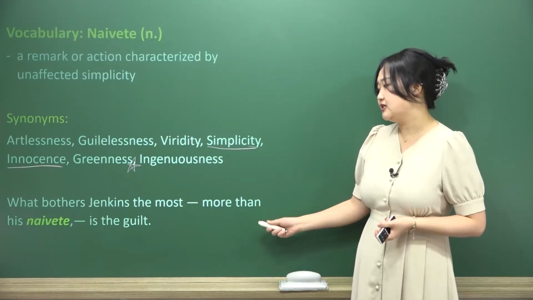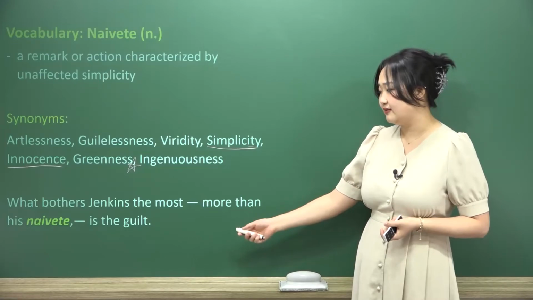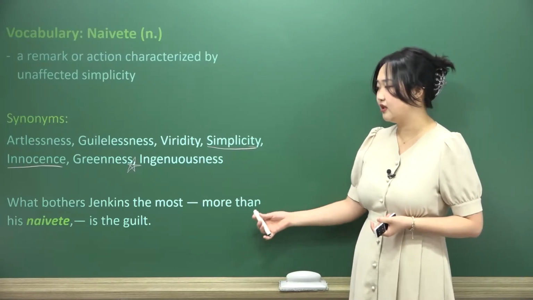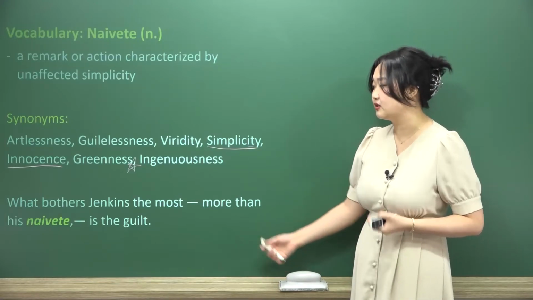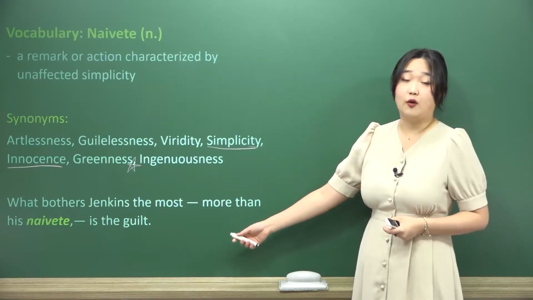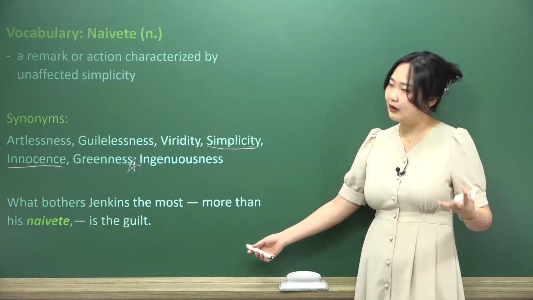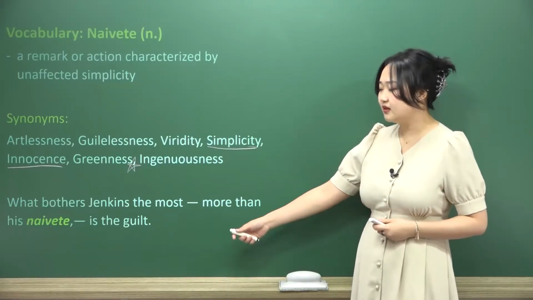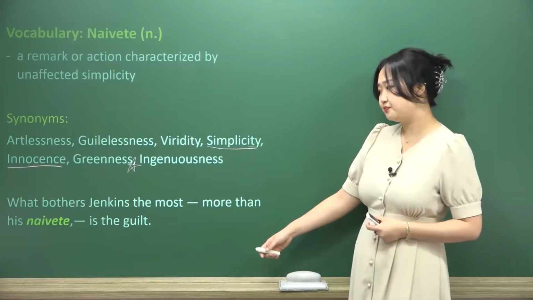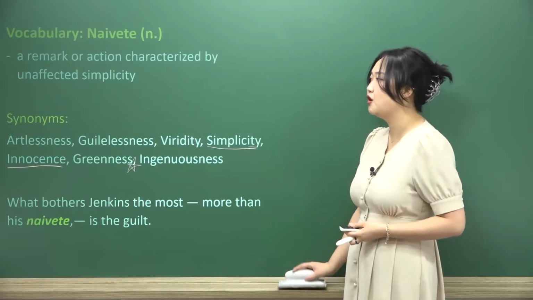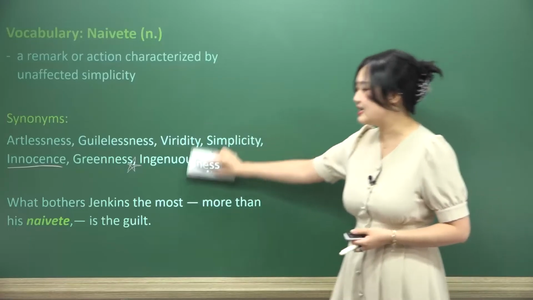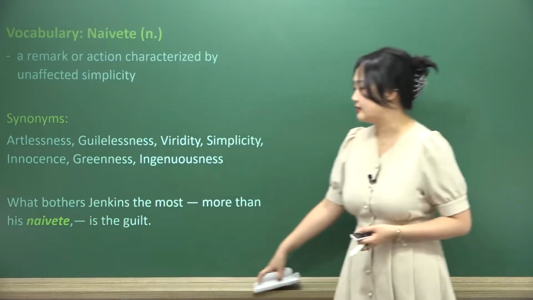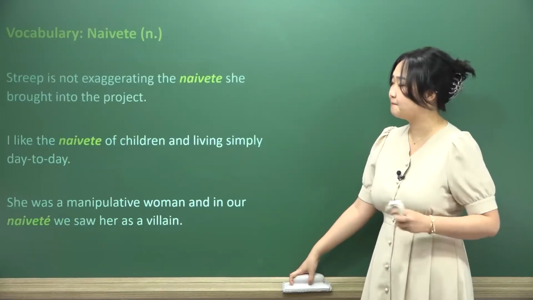What bothers Jenkins the most, more than his naivety, is the guilt. The fact that he is not aware, just simply unaware, not out of choice, but rather perhaps because of the situation at hand. Something that annoys him more than that is the guilt. So the fact that he just simply doesn't know, his simplicity, his innocence, his greenness, the fact that he's new to this entire situation, that's what bothers him.